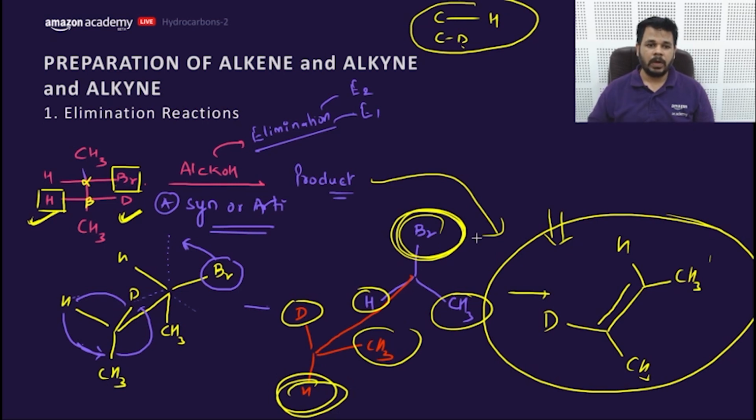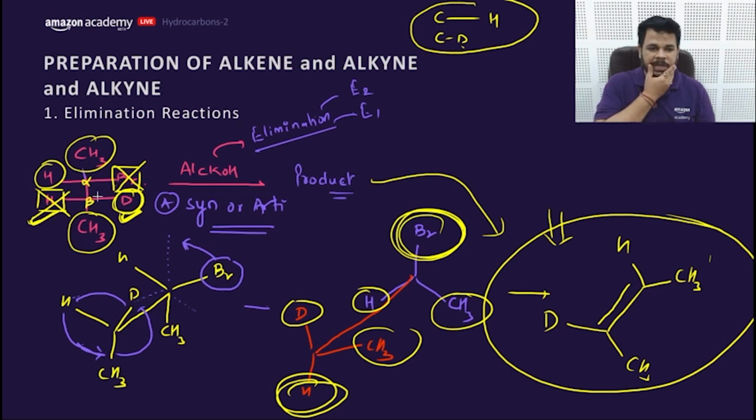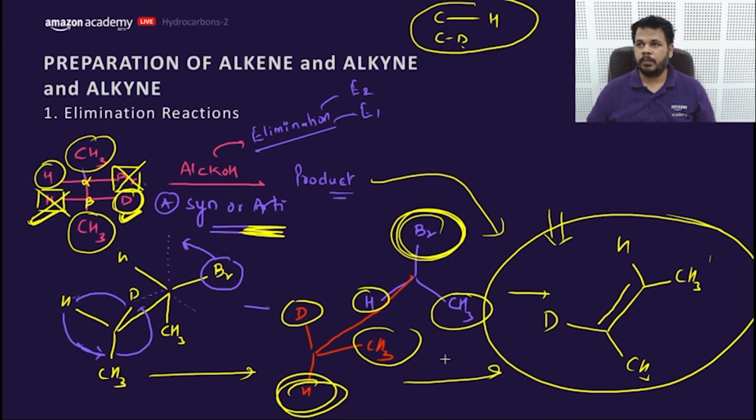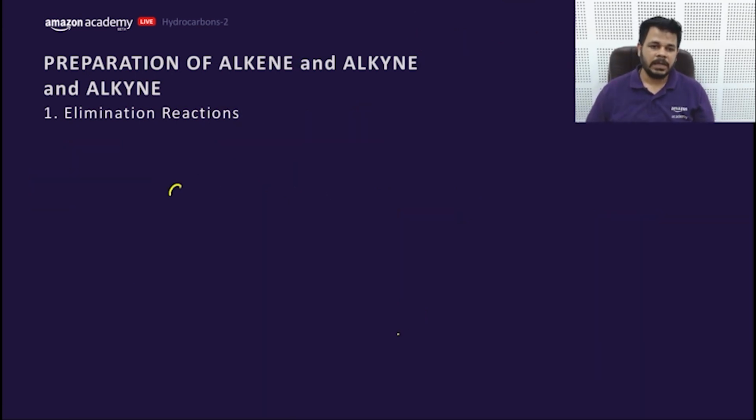The other way to answer is to remove this Br and H. We will look, H would be with CH3 and CH3 would be with D. So make it opposite because of this anti elimination. So this is the other way, a tricky way, but this is the best way, the easy way, and this is the foolproof way to answer, my dear friends. Getting the point? Clear?